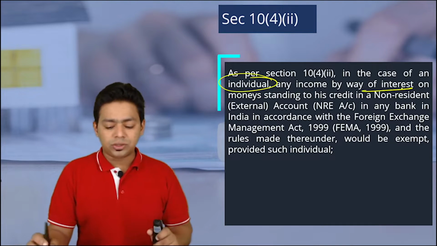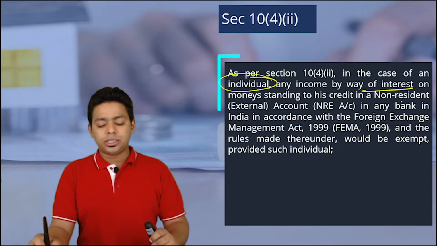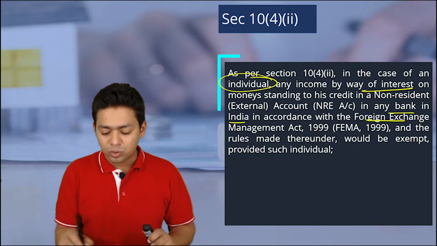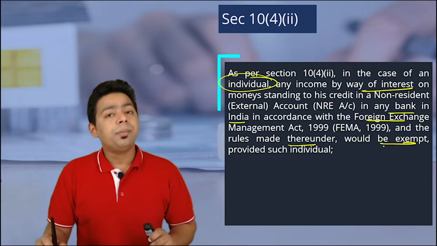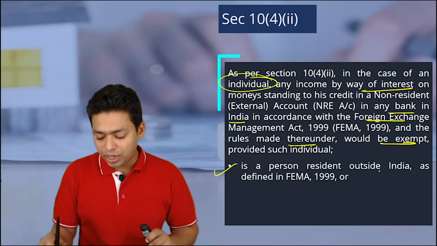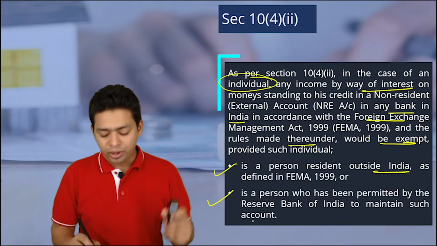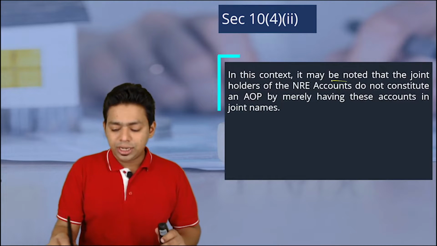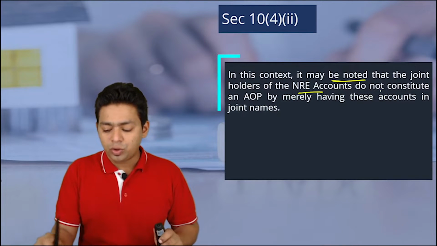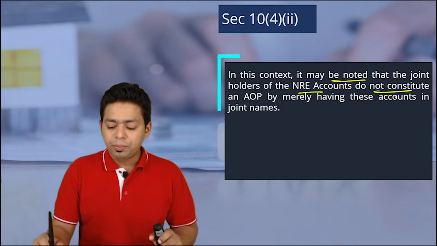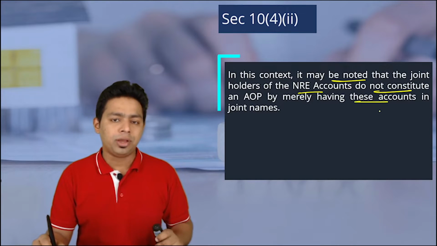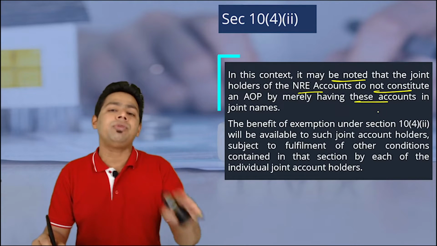Any income by way of interest on money standing in his credit in a non-resident external account in any bank in India, in accordance with the Foreign Exchange Management Act and the rules made thereunder, would be exempted, provided such individual is a person resident outside India as defined in FEMA, and a person who has been permitted by the Reserve Bank of India to maintain such accounts. In this context, it may be noted that joint holders of an NRE account do not constitute an AOP by merely having these accounts in joint name. If husband and wife both have a joint name, that doesn't mean they have an AOP account. It will be individual only and exemption will be granted.